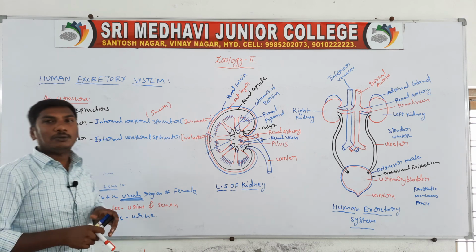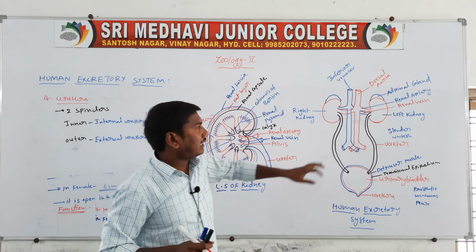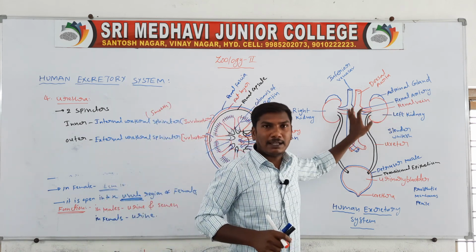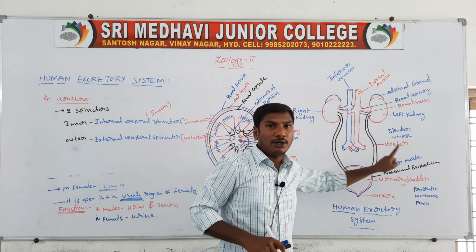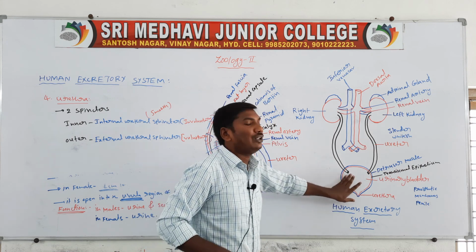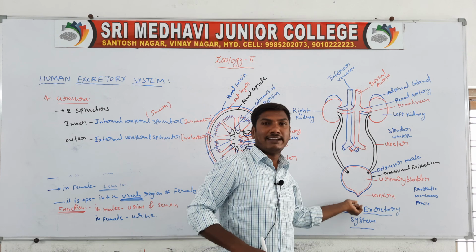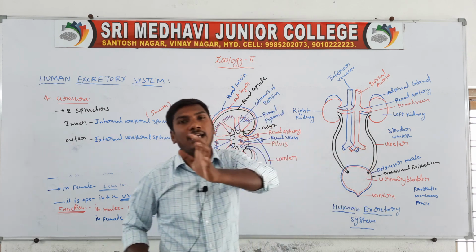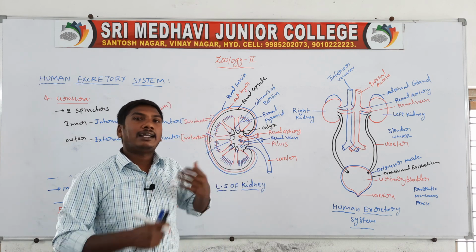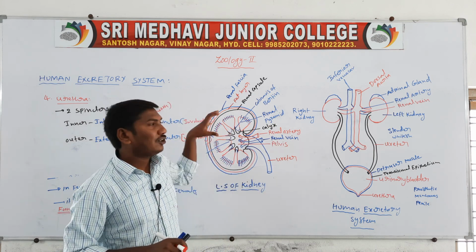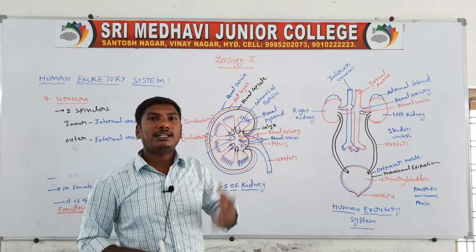So this is the human excretory system. The human excretory system mainly consists of a pair of kidneys, a pair of ureters, a single urinary bladder, and the urethra, opening to the outside. These contain 2 sphincters: the internal urethral sphincter and the external urethral sphincter. Next class, we will discuss the structure of the nephron.